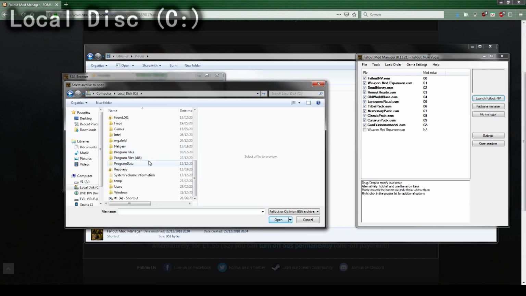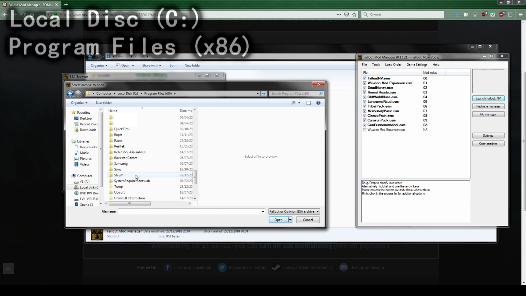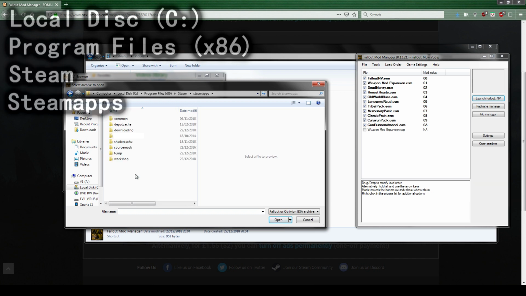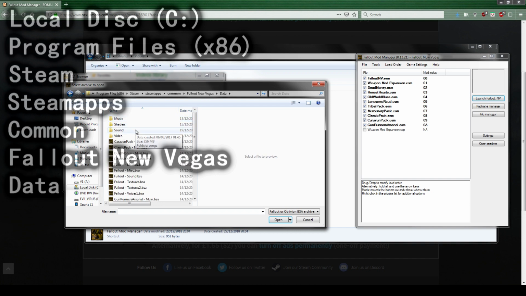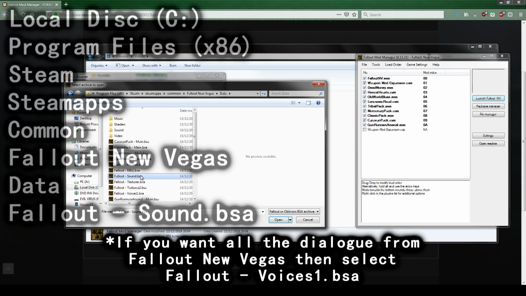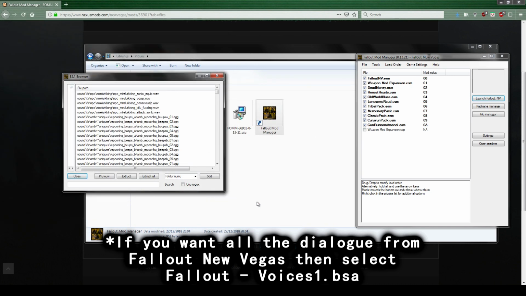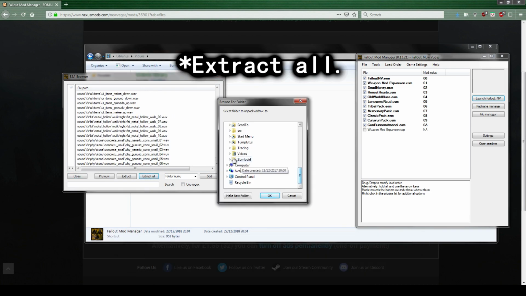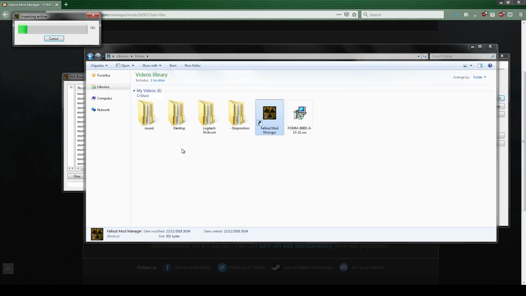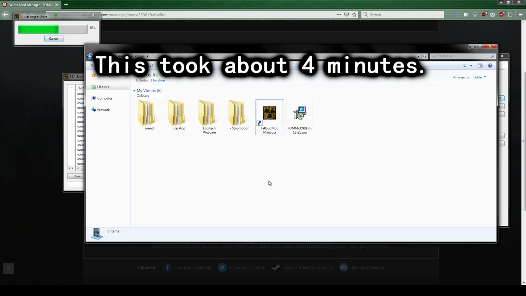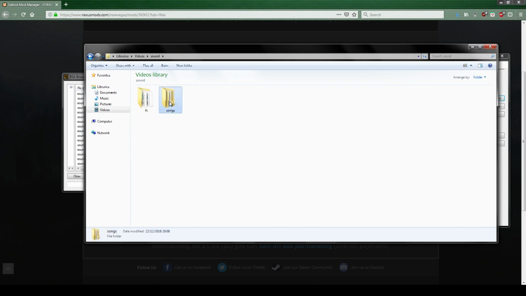Local Disk C, Program Files x86, Steam, Steam Apps, Common, Fallout New Vegas, Data, then Fallout-Sound. Then Open. Now press Extract. Once it's done, you should have a folder full of sound effects.